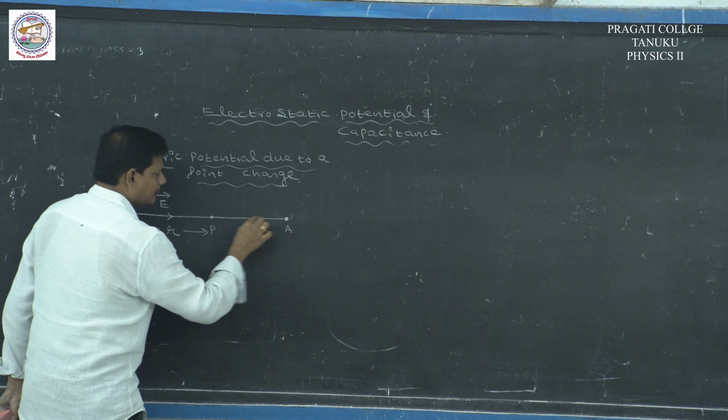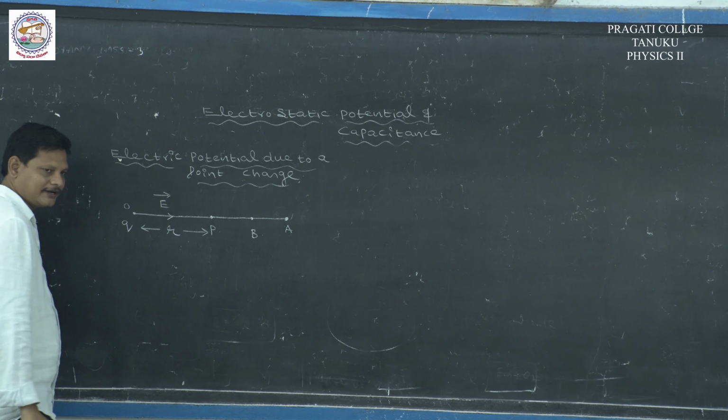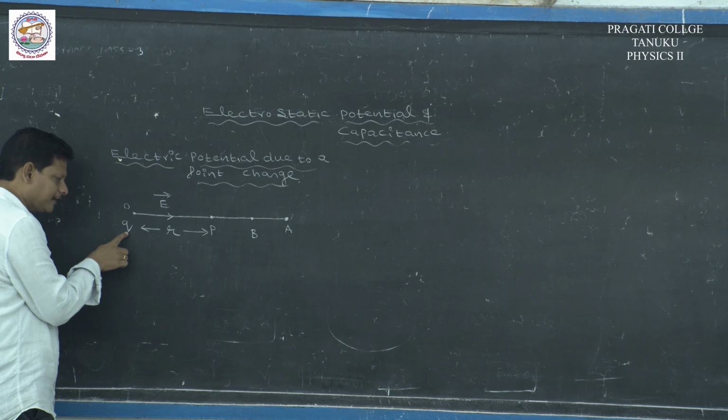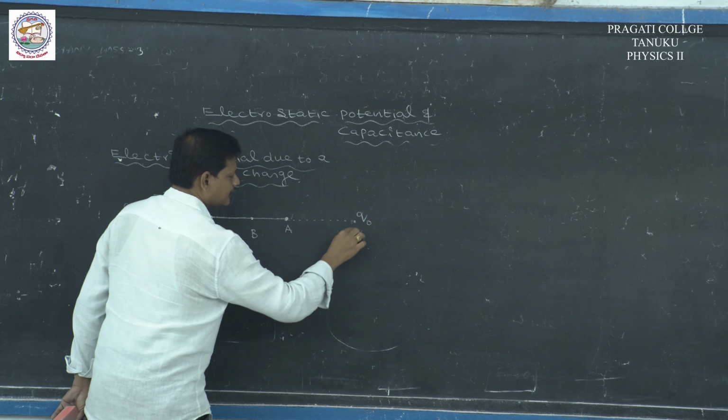Let A, B be the two points in the electric field produced by Q. Now, a test charge Q naught is at infinity.